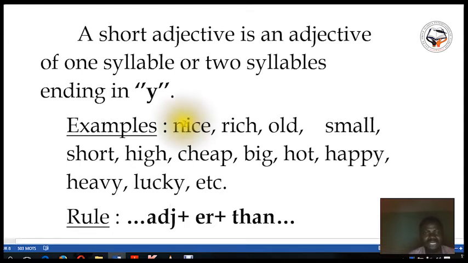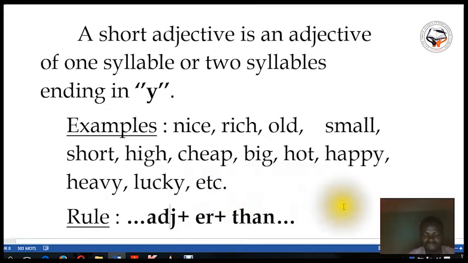Here you have nice, rich, old, small, short, high, cheap, big, hot, happy, heavy, lucky, etc. They are numerous. All these are called short adjectives.